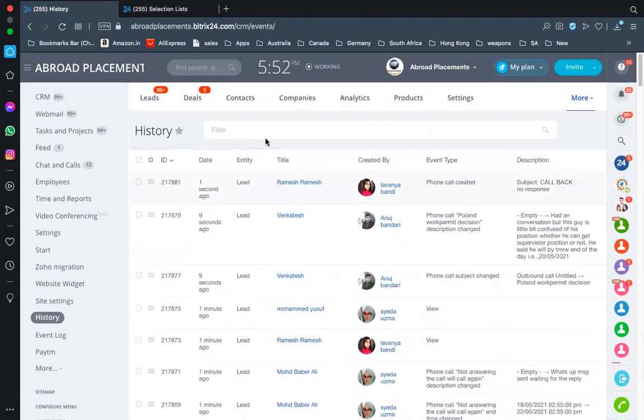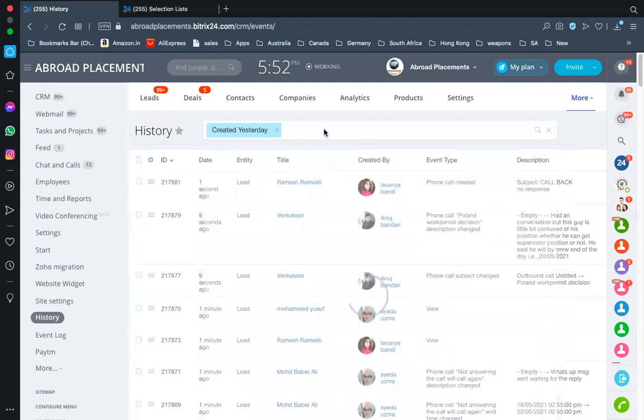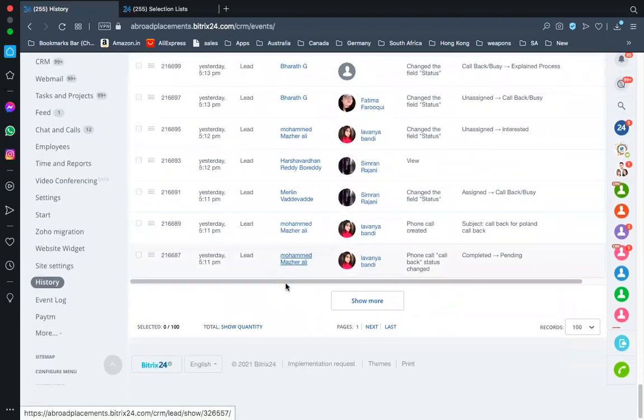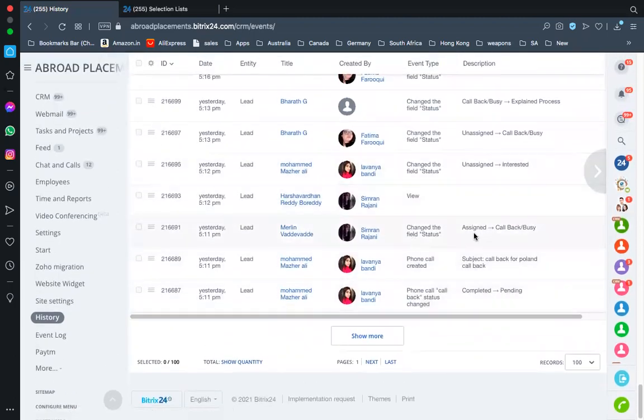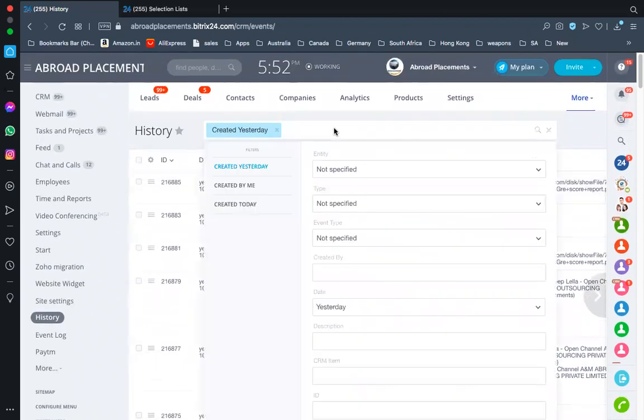Okay, and here, created yesterday. So yesterday's activities, let's see how many there are. Yesterday, what you have done exactly, if you have changed something, you have done something. So yesterday around 11,000 activities were done. In those 11,000 activities, let me tell you how many activities you guys have done.